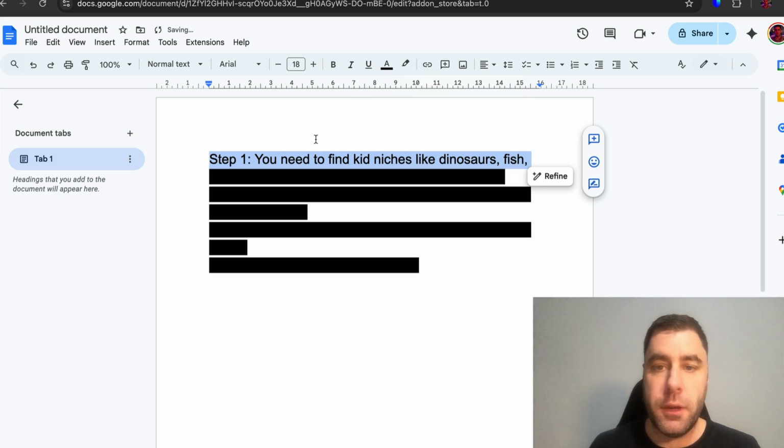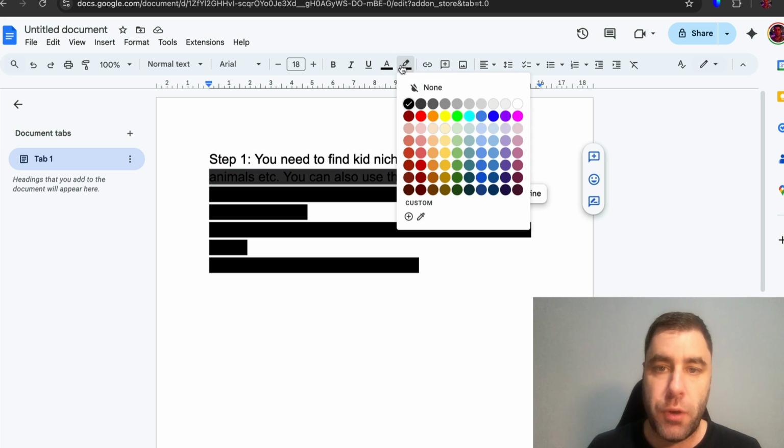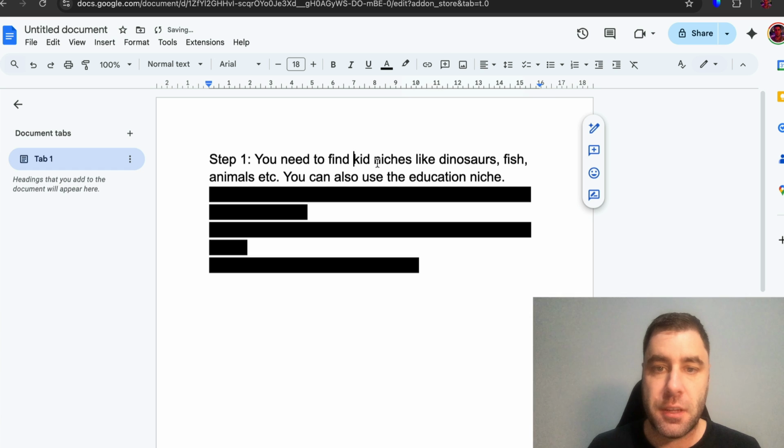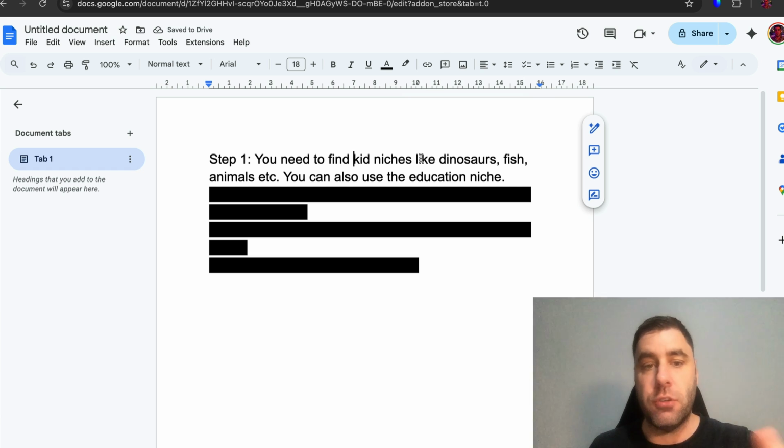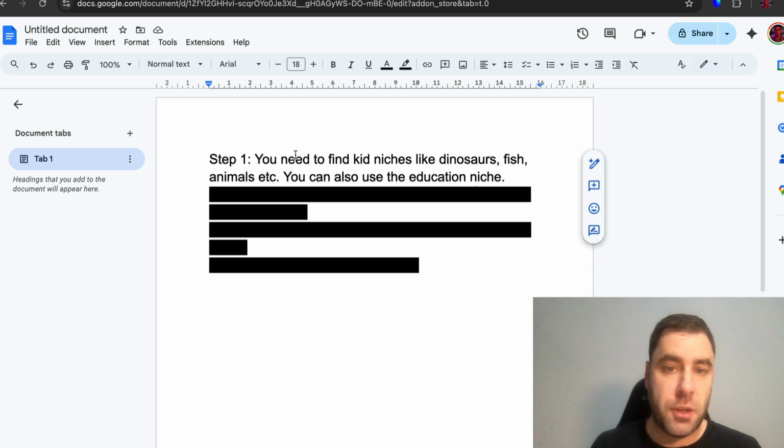So step one is we need to find basically kids niches like dinosaurs, fish, animals, etc., or even in the kids education niche. That's what you need to find, and I'll explain what I mean by that in a second. But those are the niches that we're actually going to be diving into. So that's the first step. Now, you can use ChatGPT or something to find that, but I've already found some for us in this tutorial.